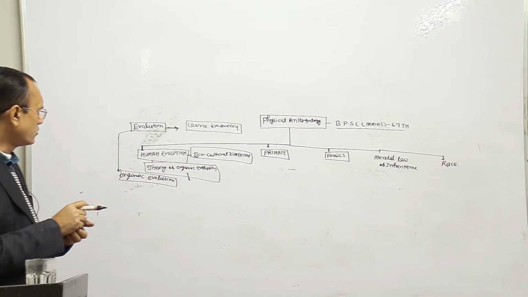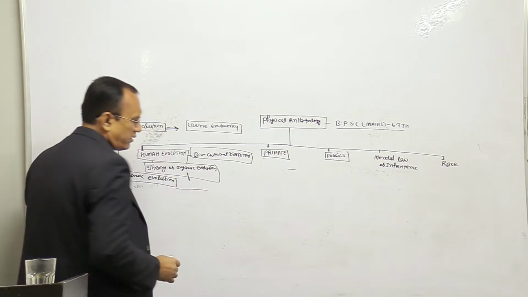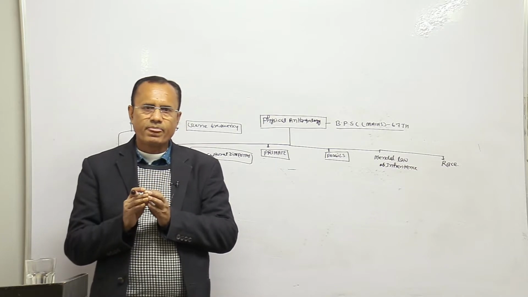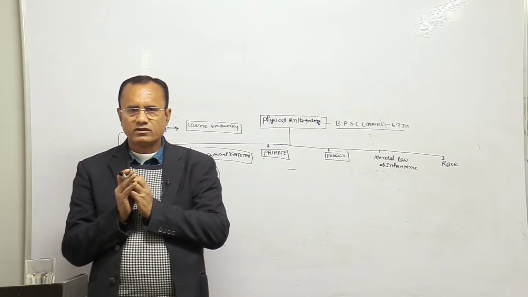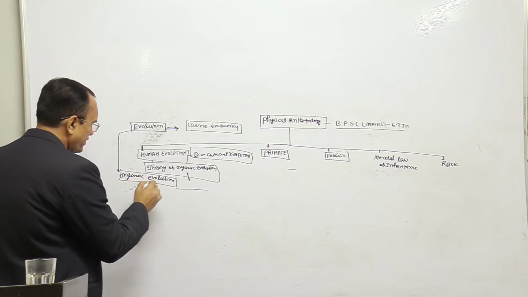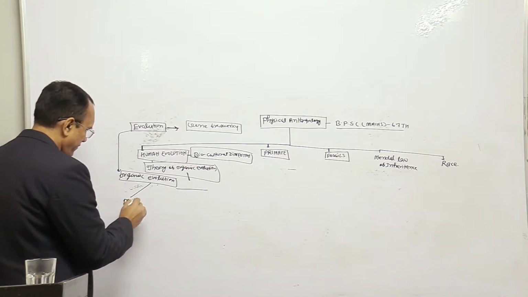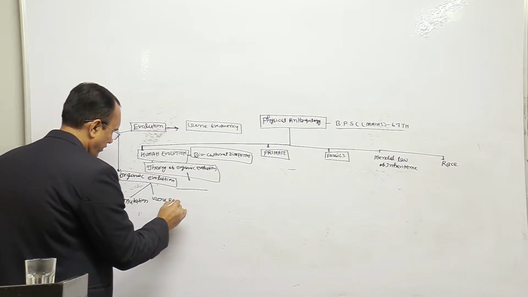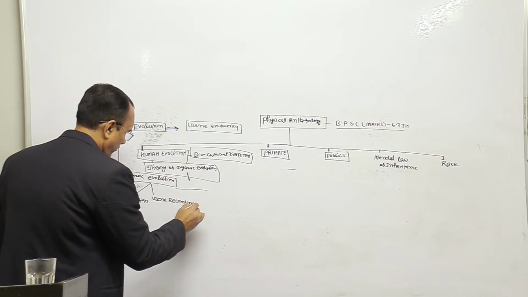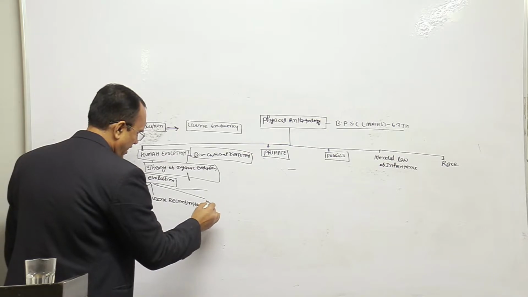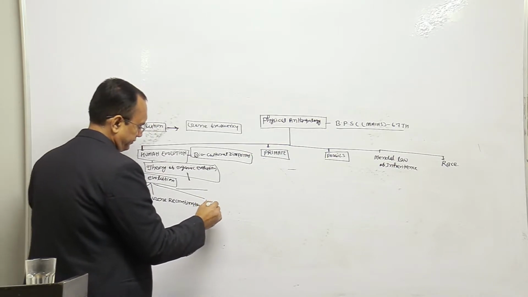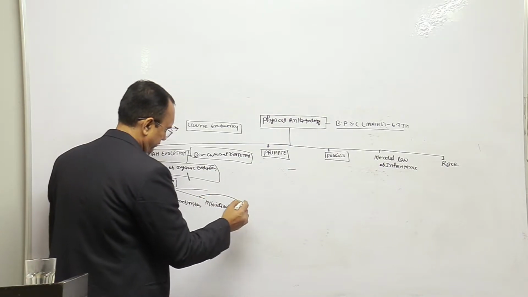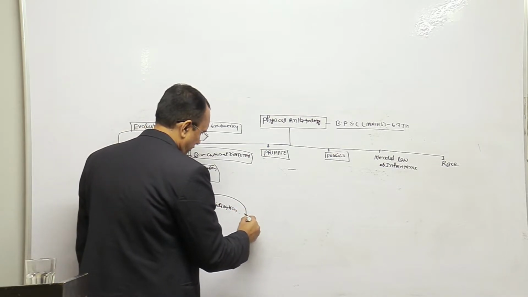But basically in the course of human evolution, the first important factor is mutation, right? So you have to understand the role of mutation, gene recombination, hybridization. Mutation happens both naturally and artificially.